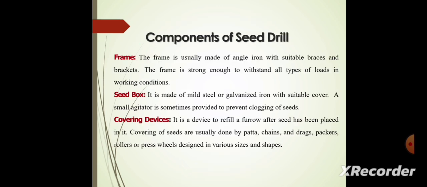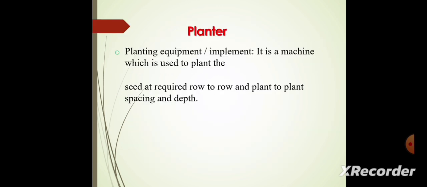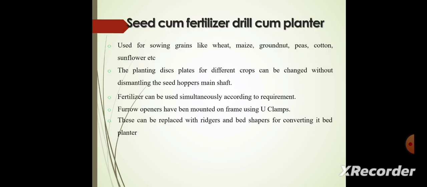Next, we see the components of the seed drill. First, it contains a frame, seed box, the covering devices, and the transport wheels. Next, we see what is a planter. Planting equipment or implement is a machine which is used to plant the seeds and achieve row to row and plant to plant spacing with the proper depth. Next, we see the seed cum fertilizer drill cum planter. It helps in applying fertilizer along with planting, and is used for sowing grains like wheat, maize, groundnut, peas, cotton and sunflower, etc.